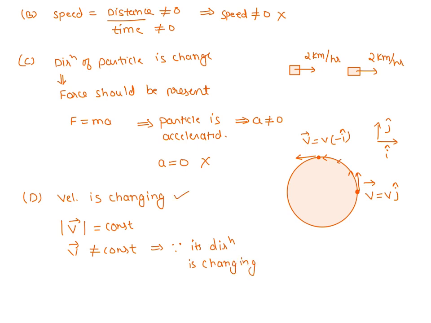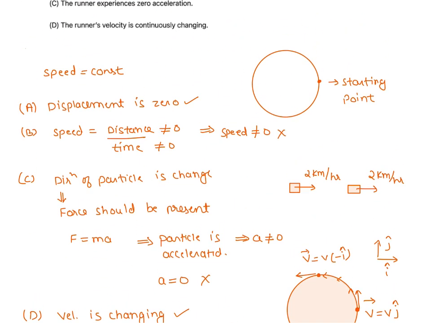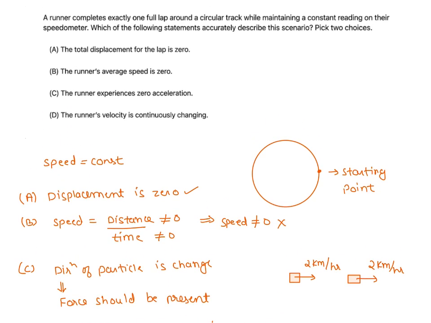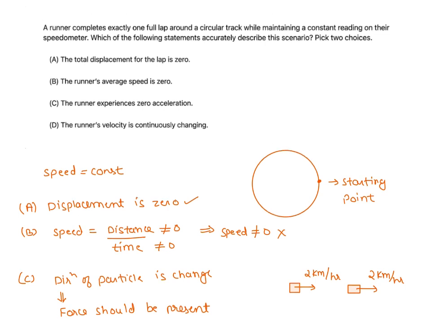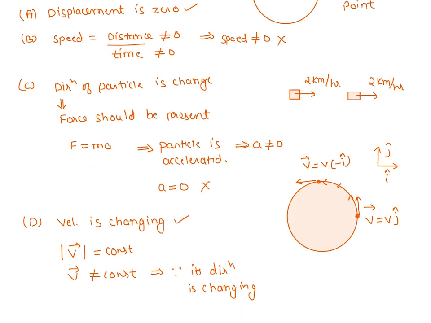Of course, velocity is changing because its direction is changing. So option D is correct. And displacement is zero for one circular lap because initial point and final point are the same. So I can say option A and option D are correct. You have to mention all these points while writing FRQ questions. Then only you will be awarded full marks.